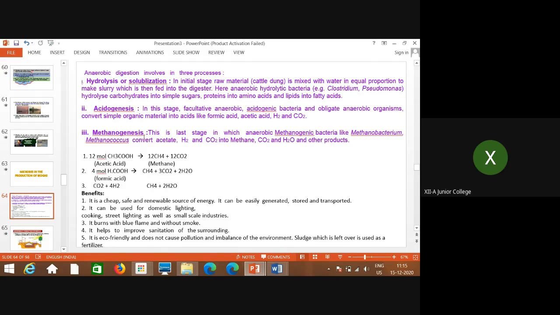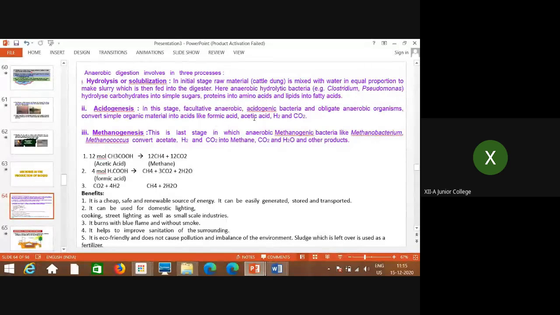In this last stage, anaerobic methanogenic bacteria like Methanobacterium or Methanococcus convert organic acids like acetic acid and formic acid, the acetate, hydrogen and CO2, into methane, CO2, water and a few other products.